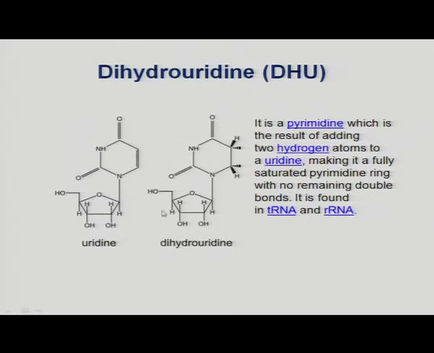You can see in the slide, in the uracil nitrogenous base, this unsaturated bond is broken by the addition of hydrogen and converted into a saturated bond, and the addition of 2 hydrogens at these places makes the uracil dihydrouridine, which is found in transfer RNA as well as in ribosomal RNA.